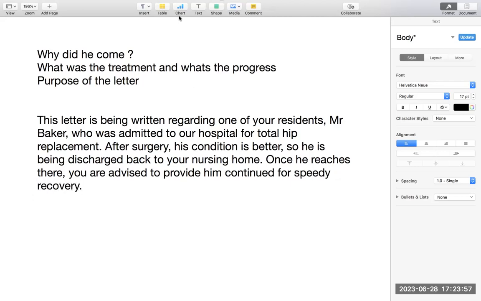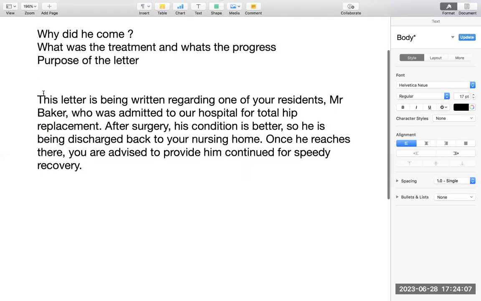So in the first paragraph, it is not necessary to explain everything, like what the current condition is, whether the patient can walk or not. But this is the way of writing the first paragraph. This is the only thing they want. Why did he come? Hip replacement. What is the treatment? Surgery. Condition is better, so he's being discharged back. Last line: once he reaches there, you are advised to provide him continued care for speedy recovery. So this is the perfect way. No hanky panky. Don't make it difficult. Listen to this video 2-3 times.